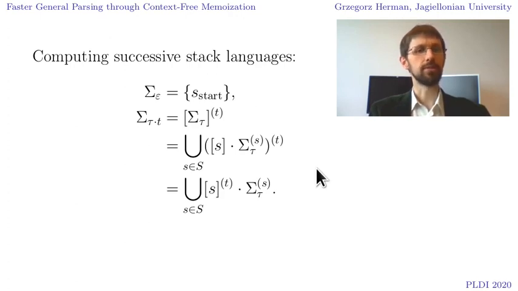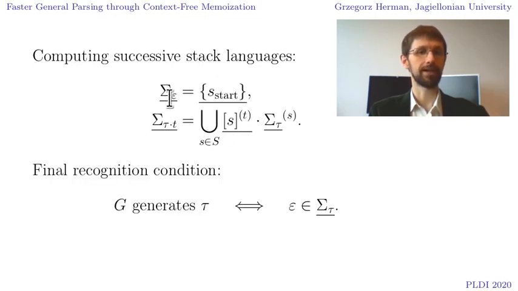Now, to bring nullables back in, we can modify our PDA slightly. Whenever we are about to push some string sigma on the stack, we can immediately non-deterministically guess which of its nullable symbols are going to be erased in the future, and skip them right away. Effectively, we replace each stack language with what we call its nulling, denoted by the underline, consisting of all its words with each subset of nullable symbols removed. Our formula now turns to this.